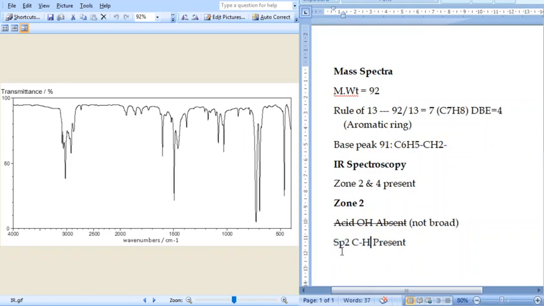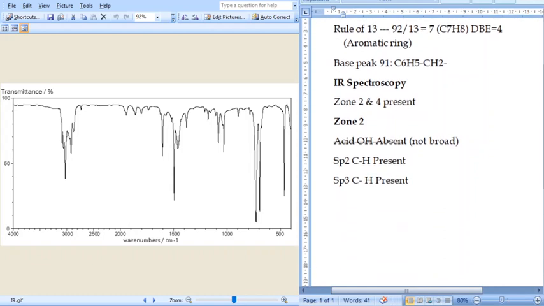It may be sp2 CH, that can be correct because there is a peak above 3000, and also below 3000, and therefore these two peaks are possible. sp3 CH is possible, sp2 CH also possible, right? In this zone there is an aldehyde peak, but we don't find any peak around 2700, and therefore aldehyde may be absent.